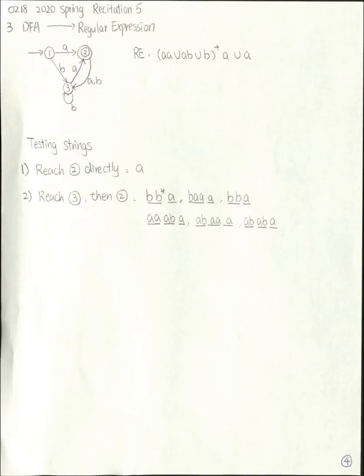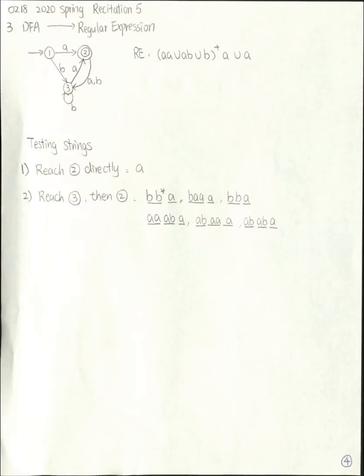This means we can generate 2 types of strings. One is from the first part, one is from the second part, A. And this corresponds to 2 ways for a DFA to accept the strings. The first one, if we can reach state 2 directly, then we accept that string. In this case, only one string is accepted, and that's A. The second way to reach an accept state is by first reach 3 and then reach 2 from 3.